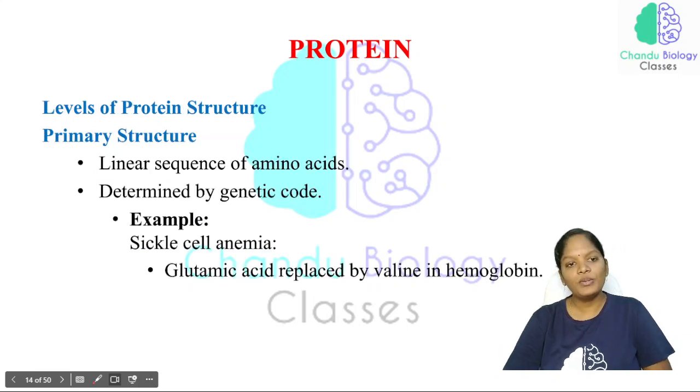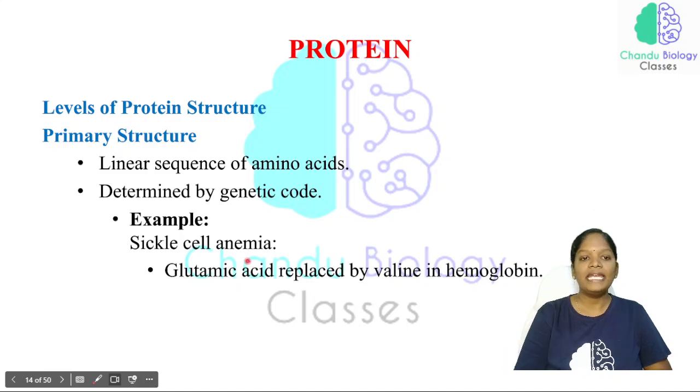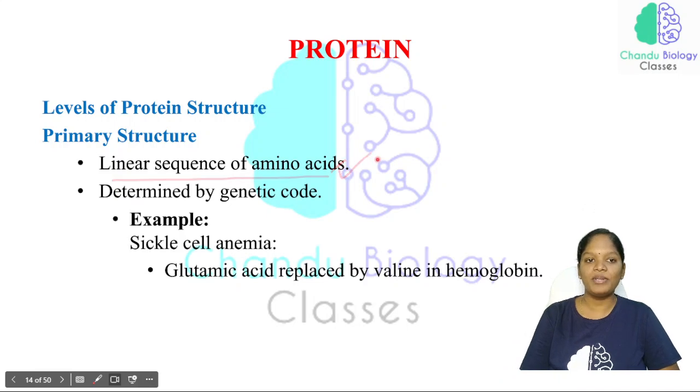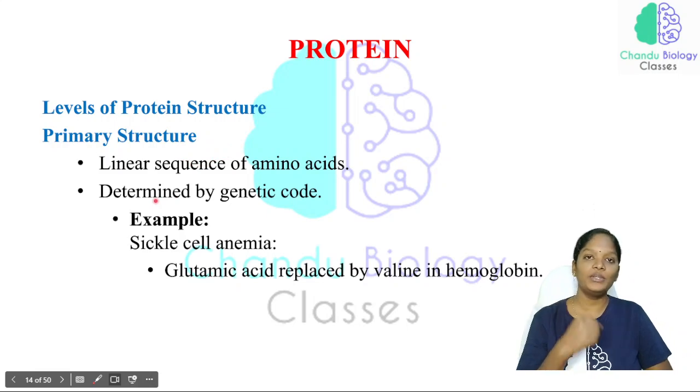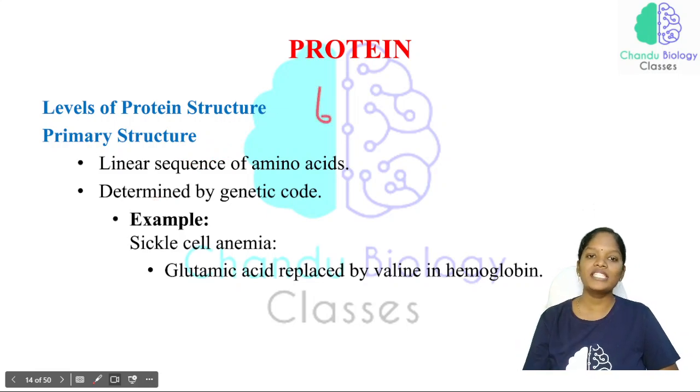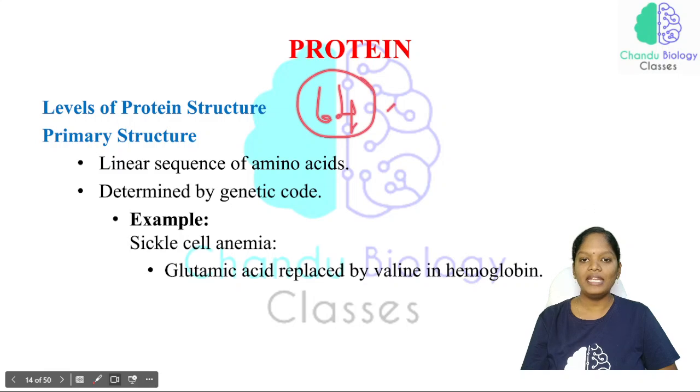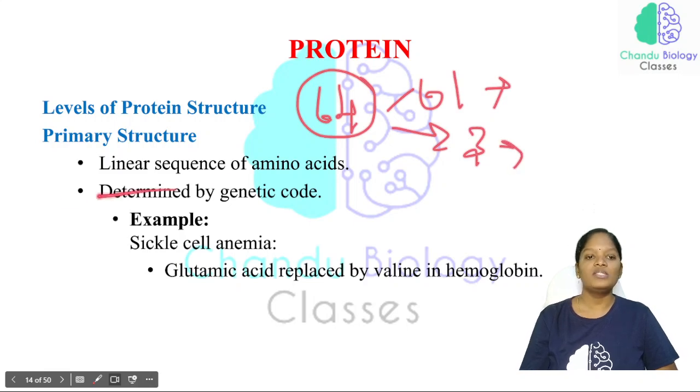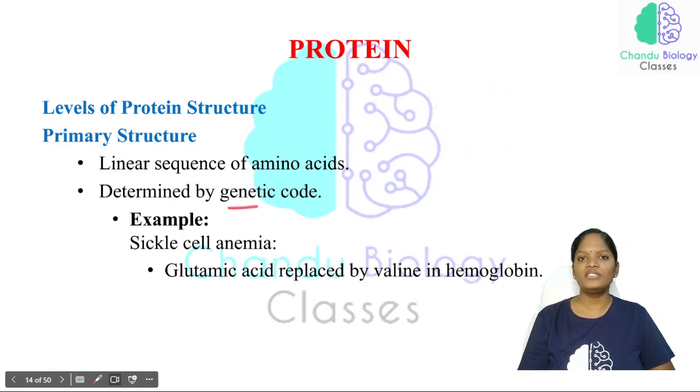Now, the levels of protein structure. Just now we have studied the primary structure. It is the linear structure of amino acids. The linear sequence of amino acids is considered the primary protein structure, and it is determined by the genetic code. We have 64 codons, and of the 64 codons, 61 are sense codons and the remaining 3 are nonsense codons. So these make up the genetic code.